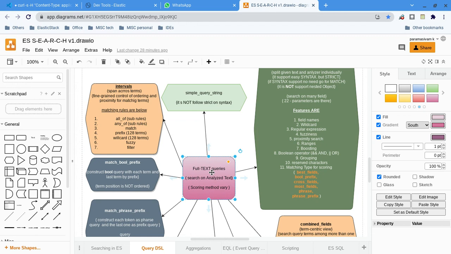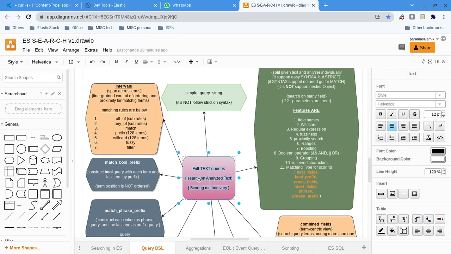An analyzer is a combination of three things: character filter, tokenizer, and normalizer, I think. These three things combined act as an analyzer. You should specify the analyzer if you want one; otherwise the default analyzer, called the standard analyzer, is applied to all text fields by Elasticsearch. That's about the analyzer. So the analyzer is used for the text field.